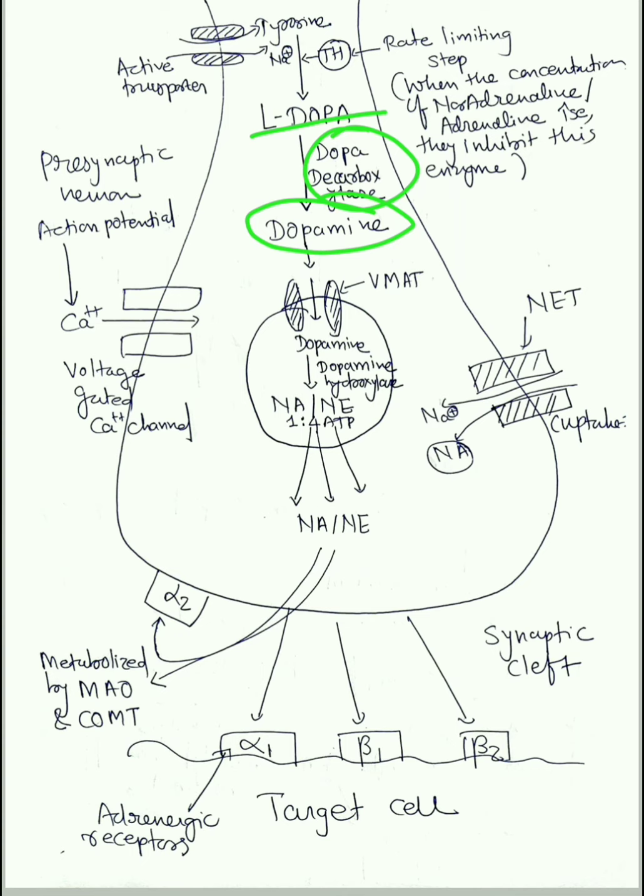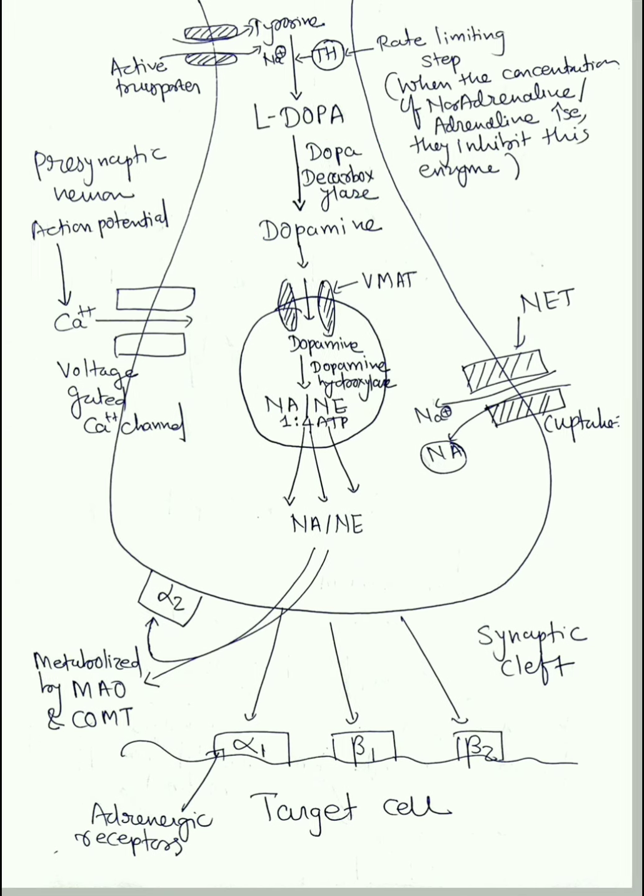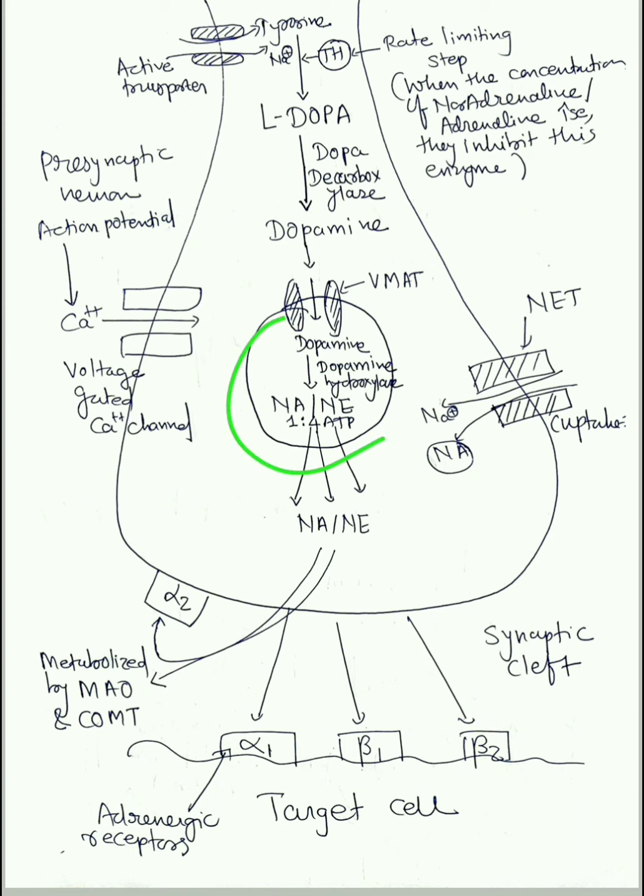Now this dopamine will go to the storage vesicle. This is called the storage vesicle. Dopamine will come into the storage vesicle via an important transporter, VMAT. And inside the storage vesicle, dopamine will be converted to noradrenaline or norepinephrine.